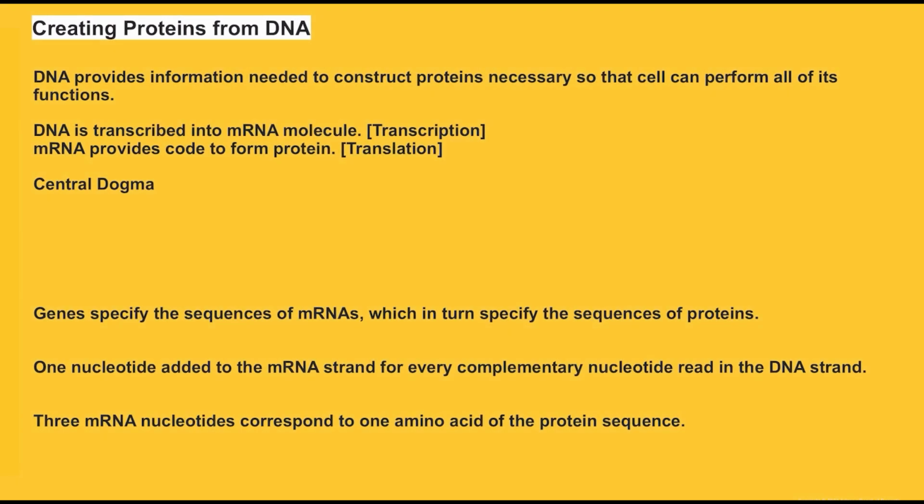Let's get started. Central dogma states that the genetic information flows in one direction, essentially creating proteins from DNA. So in both prokaryotes and eukaryotes, DNA provides the information needed so that the cell can perform all of its functions. To do this, the DNA is transcribed into an mRNA molecule. Then the mRNA provides code to form protein, and these two processes are known as transcription and translation. So through the process of transcription and translation, a protein is built for specific sequences of amino acids that was originally encoded in the DNA.